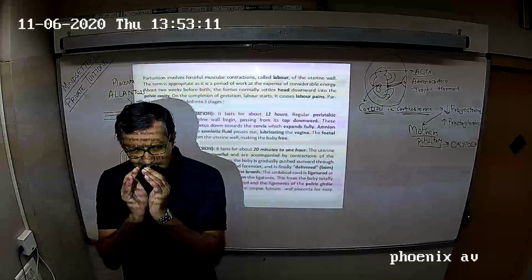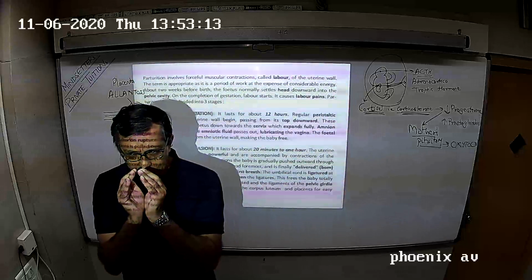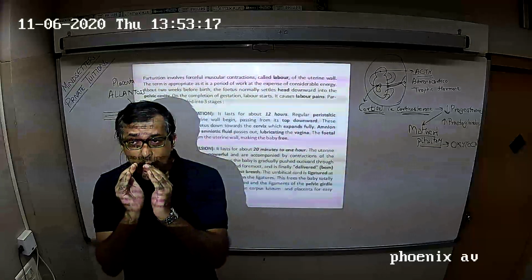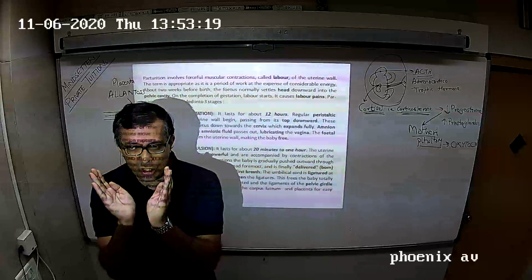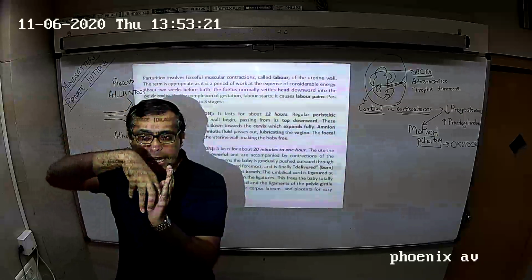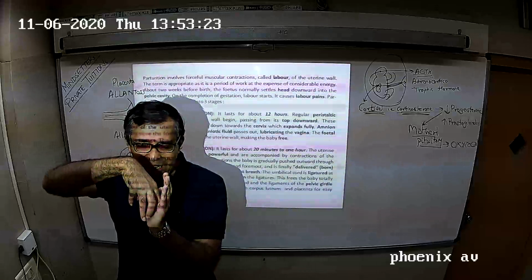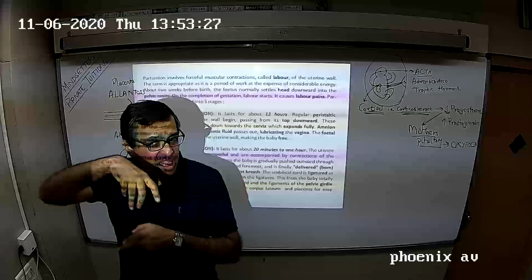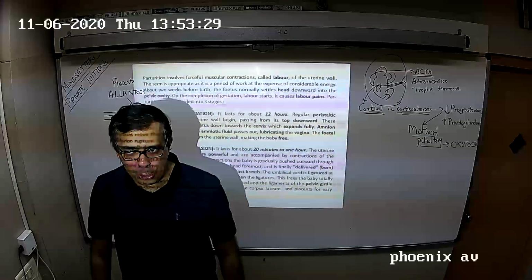Do we remember, 8.5 months later, the internal os will stretch and the head of the baby locks into the cervical canal with the amnion and chorion around it. We had done that when we did blastulation.